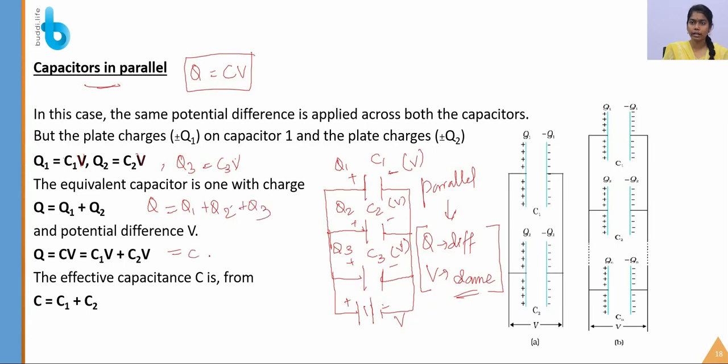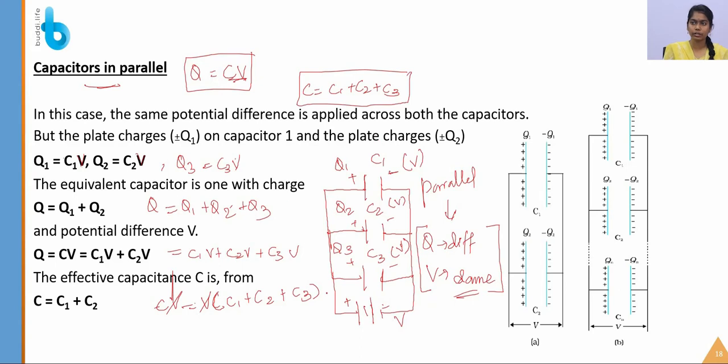So what do we get? C1 V plus C2 V plus C3 V. By taking V as a common term, we get V times (C1 plus C2 plus C3). What is the value of Q? It is CV. I am cancelling the V term on the LHS and RHS, so I get the final expression, C is equal to C1 plus C2 plus C3, which is the effective capacitance in this circuit.